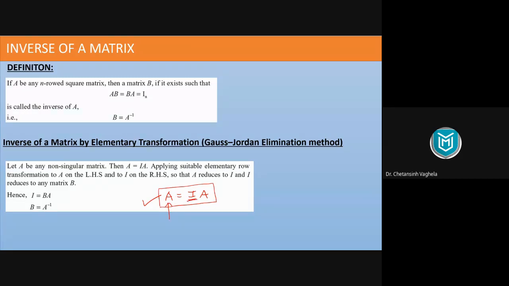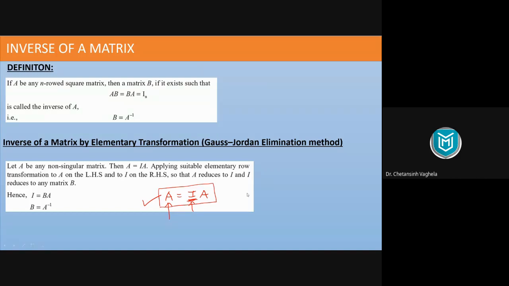I stands for identity matrix, and once we'll convert our A into identity matrix, your right hand side matrix will convert into inverse of that matrix. So as we keep converting the left hand side matrix into identity, your right hand side matrix will convert to your A inverse. Now how that process can be done, let's see.